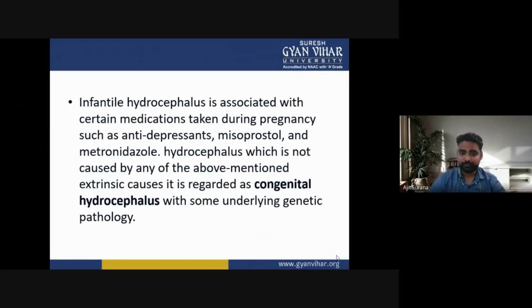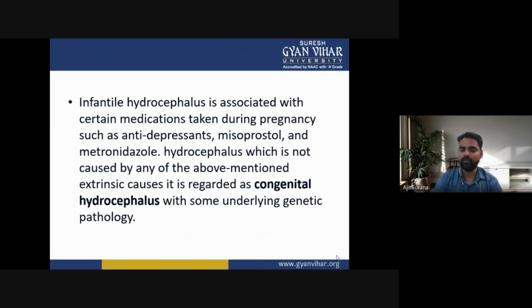So, infantile hydrocephalus is associated with certain medications taken during pregnancy, such as antidepressants, misoprostol, and metronidazole.